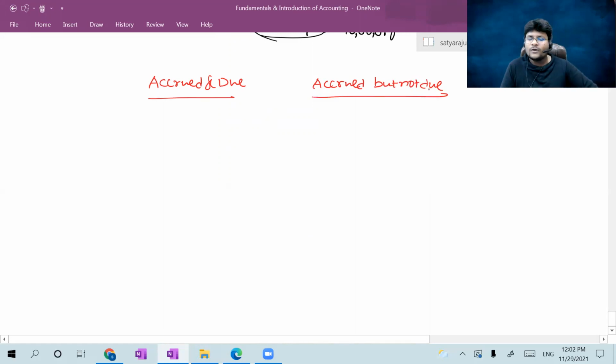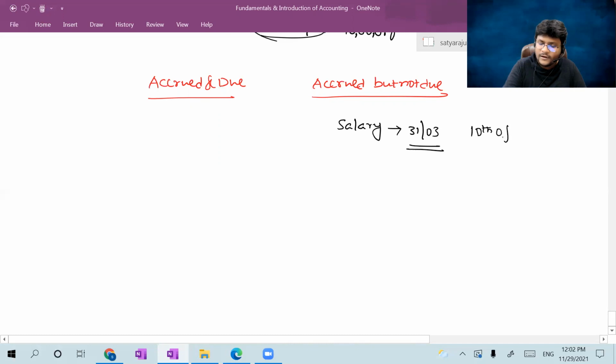For accrued and due, till now I have not given any example, but for accrued but not due, I already gave an example. I did not mention that it was accrued but not due, but I already gave an example, which is salary. Salary as on 31st March was accrued, it already occurred, but the due date is the 10th of the next month, the 10th of the following month.